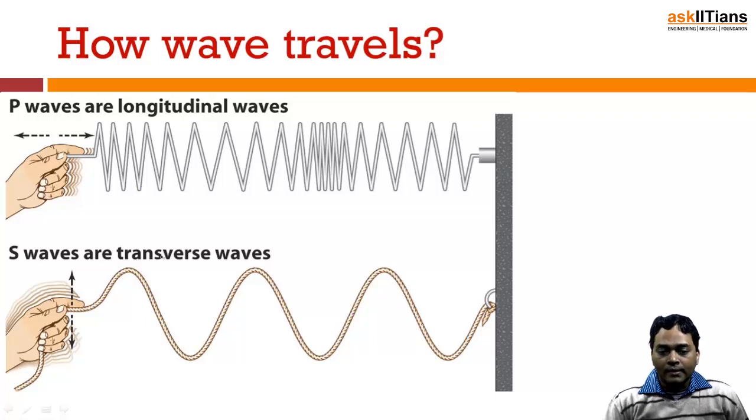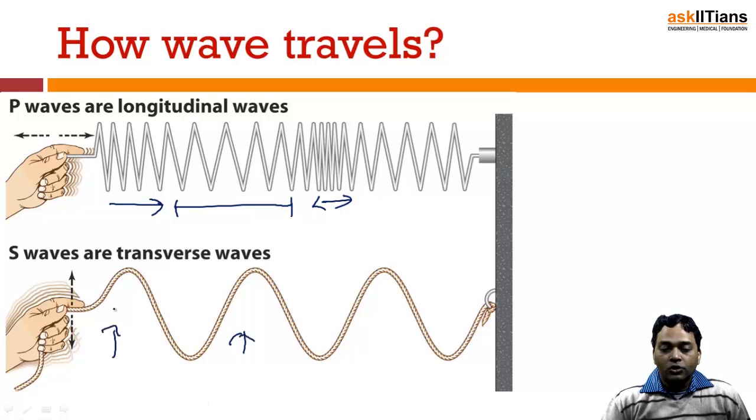So here it's either getting compressed like this or it's getting expanded like here. So this is the basic difference between compression and rarefaction. Here the motion of the particle is in the same direction as its oscillation. Whereas if you talk about this particular case of transverse waves, if you just draw a line like this, then you can see that the oscillations are taking place perpendicular to the direction of motion.